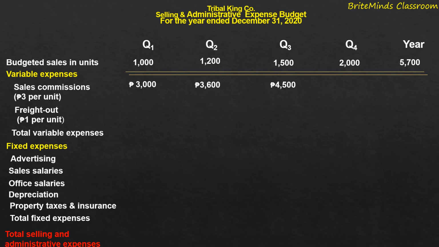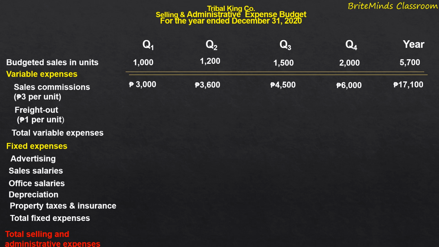So the budgeted sales commission for the third quarter amounted to 4,500 pesos. And for the fourth quarter, 2,000 units times 3 pesos, so we have 6,000 pesos for the fourth quarter. And for the entire year, we will multiply the budgeted sales units, 5,700 units times 3 pesos, which amounted to 17,100 pesos.